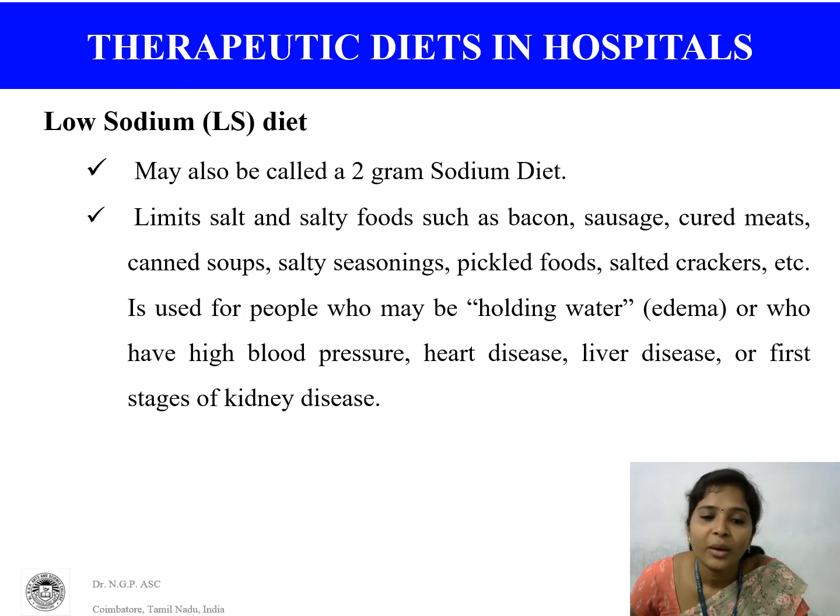It is used because sodium has the capacity to hold water, which causes edema. Once the sodium in their diet is increased, their body will hold water. So for those who have high blood pressure, heart disease, liver disease or early stages of kidney disease, we have to cut down the sodium level.